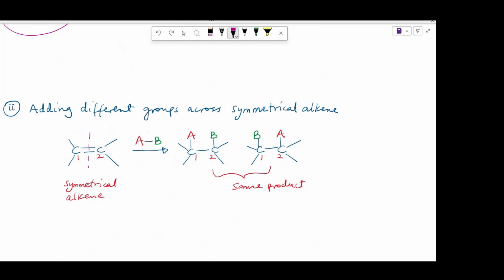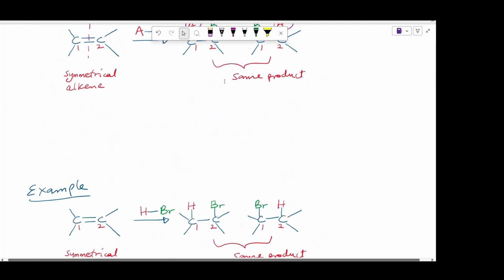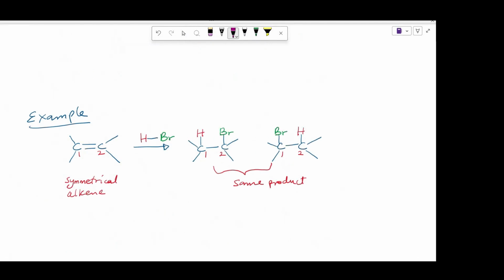Because of this symmetry, it doesn't matter if group A is attached to carbon 1 in this product or carbon 2 in this other product. Both products will be the same. For example, it doesn't matter which double bonded carbon the hydrogen and bromine atoms are attached to, the products are going to be the same.